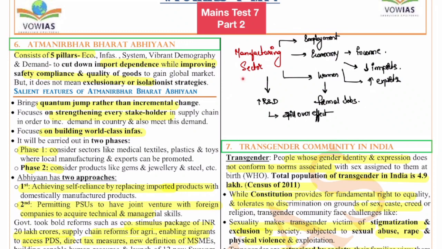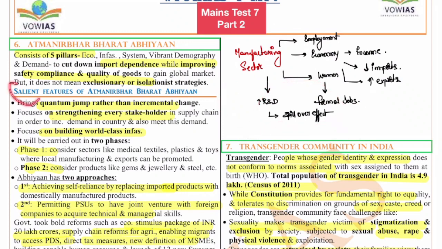And also in the manufacturing sector, R&D will take a boost when the sector grows, because the investments will increase, and when the investments increase, the funding for research and development also increases. So overall, the manufacturing sector at large will have a spillover effect on various sectors. That is why this is very, very important.